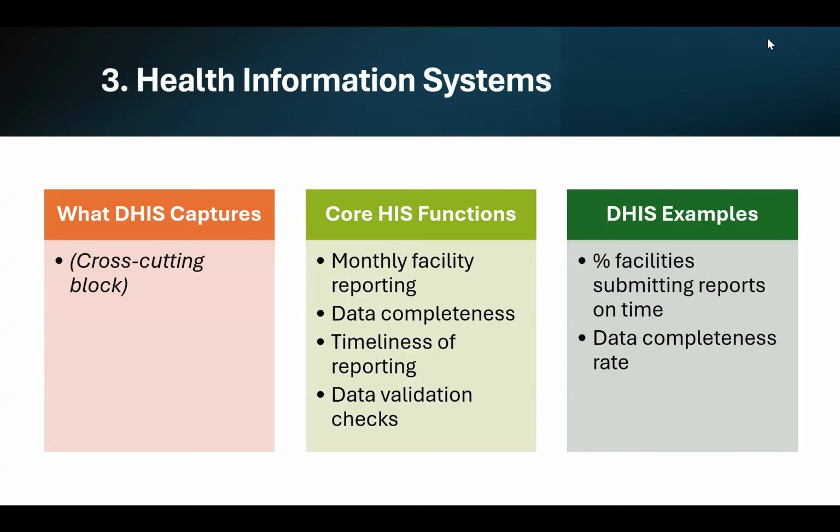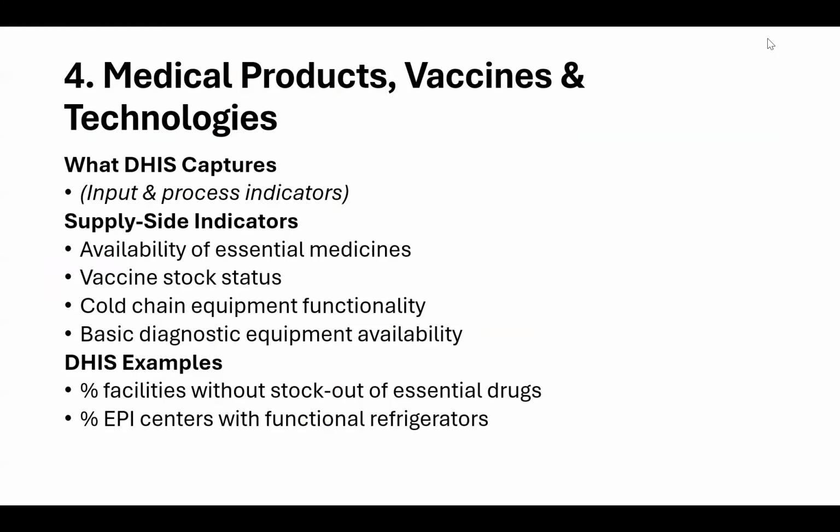Health information system. DHIS is capturing the cross-cutting block. Core functions are monthly facility reporting, data completeness, timeliness of reporting, and data validation checks. For example, percentage of facilities submitting reports on time, and we saw that on the dashboard also. Data completeness rate also.